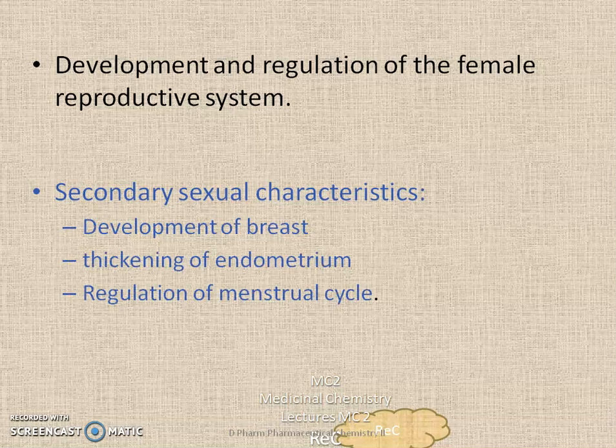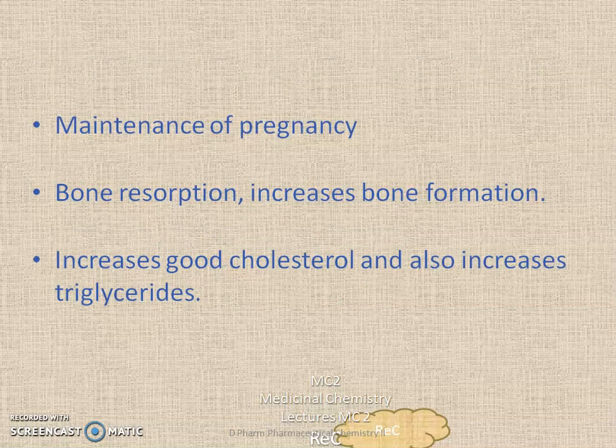Secondary sexual characteristics involve development of breast, hair growth, thickening of endometrium, regulation of menstrual cycle, etc. Another function of estrogen is the maintenance of pregnancy. Then bone resorption, increase in bone formation, etc.